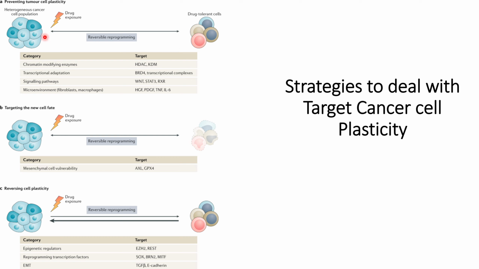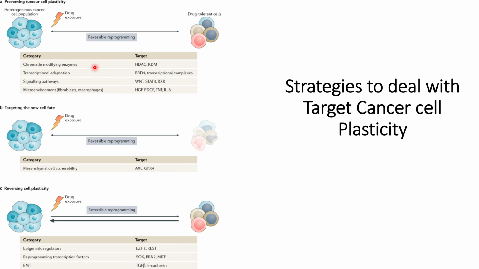And this can be done based on the information that is already known about heterogeneous cancer cell populations. For example, when the reprogramming occurs and the cells become drug tolerant, chromatin modifying enzymes such as HDAC and KDM, and related genes, help these heterogeneous cancer populations become drug tolerant cells.